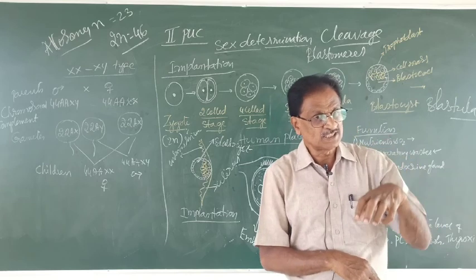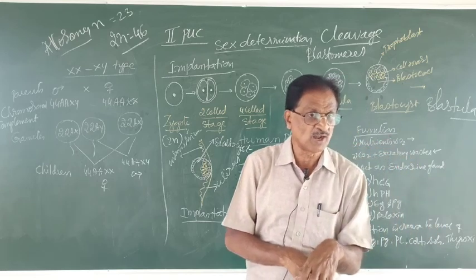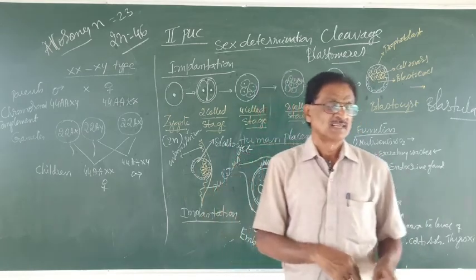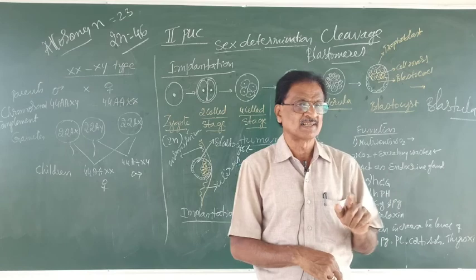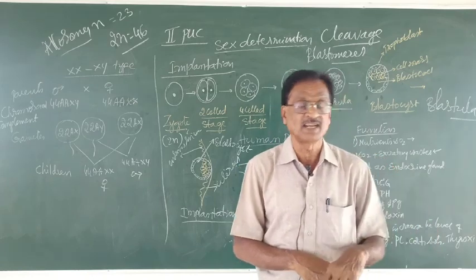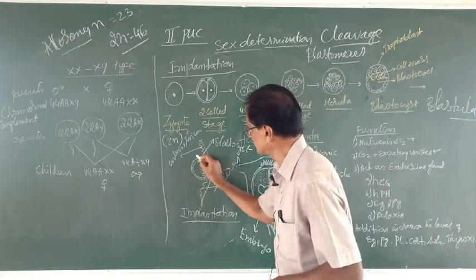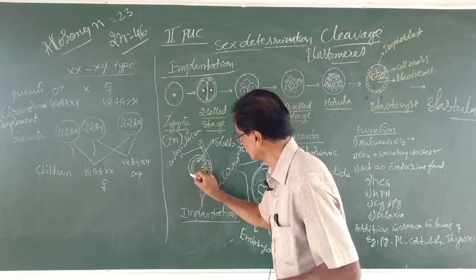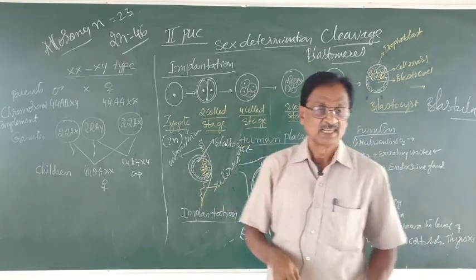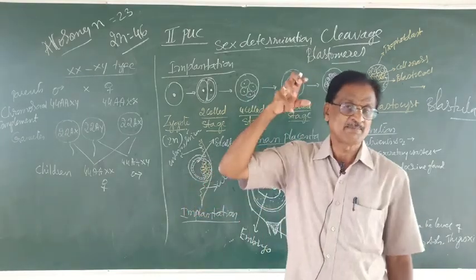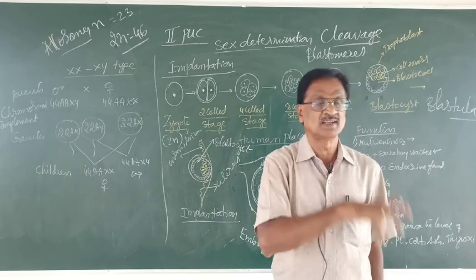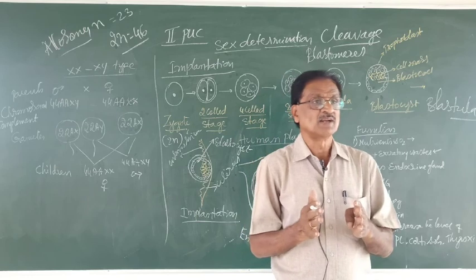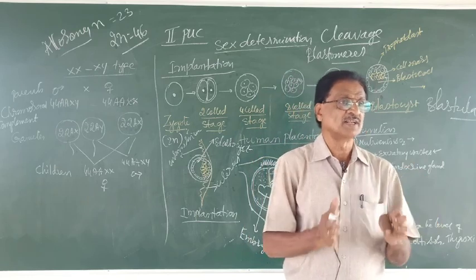Now the blastocyst enters into the wall of what? Uterus. Now the uterine wall, that is endometrial cells, go on dividing mitotically and ultimately form a covering around the blastocyst like this. As a result of this, the blastocyst is completely embedded in the uterine wall. So now this blastocyst becomes a part of the uterus.